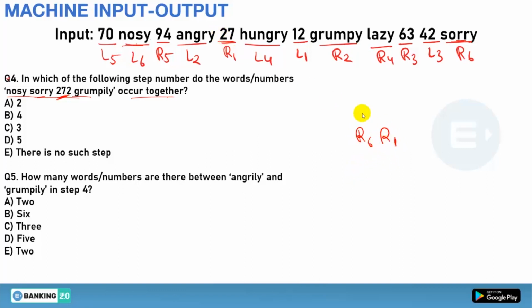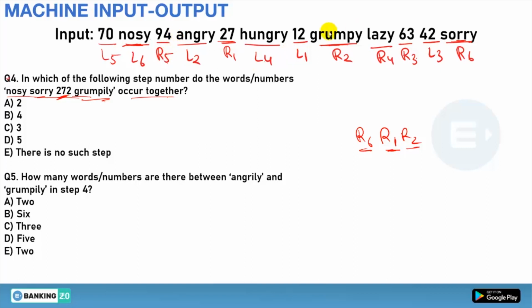So it will become 272, so it will be arranged. Now grumpily is what? That is R2. So it is that obvious R2. Yes or no? So if you want to take them together, that is R6, R1, R2, and you have to take nosy, you have to remove R5, L2, R1, L4, L1, R2, R4, and R3 and L3.